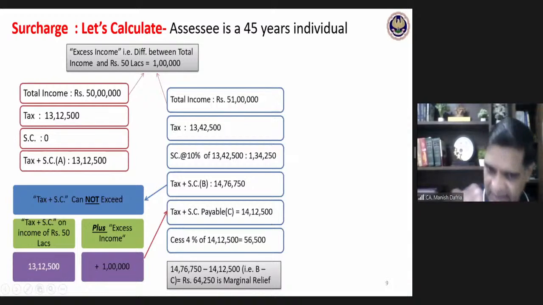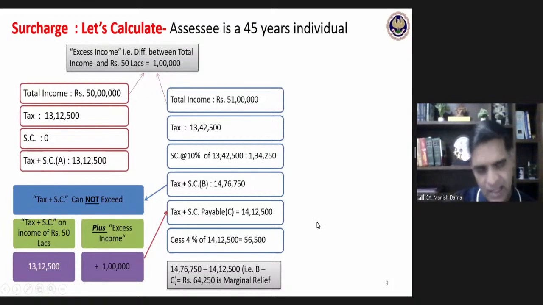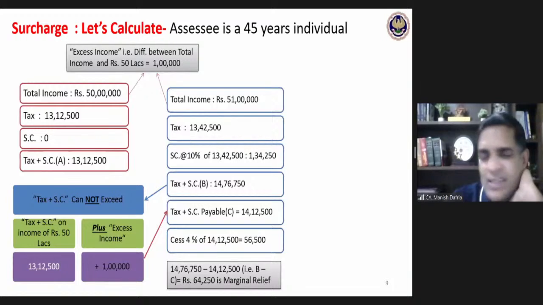Okay. Technically speaking, the 64,250 is the marginal relief the assessee would be getting in this case, and accordingly, tax plus surcharge payable would be 14,12,500. Okay, so that is the idea we need to keep in mind. It all depends on how I study things, how I keep things in my memory, how I commit things to memory.